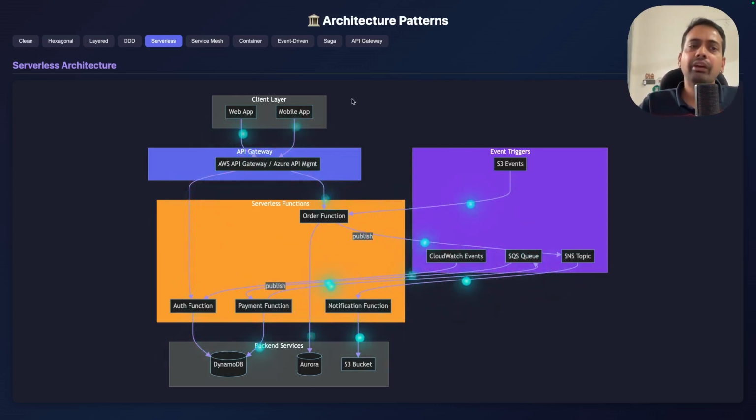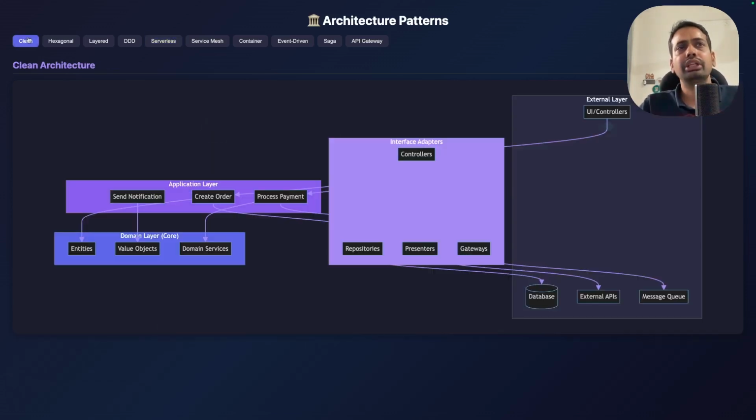Now we have other architecture patterns also: hexagonal, layered, domain-driven design, and clean architecture pattern, where you actually isolate each and everything clearly. Okay, so UI and a controller will access the adapters, like it's like MVC, MVVM pattern, where you have controllers and they will have an application layer, send notifications. There is a domain layer. So these are hexagonal, domain-driven design, and the clean architecture, the layered architecture pattern. They are in a different segment.